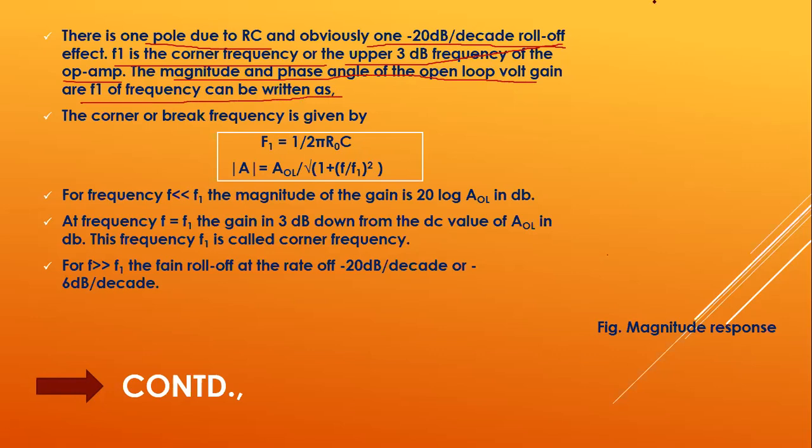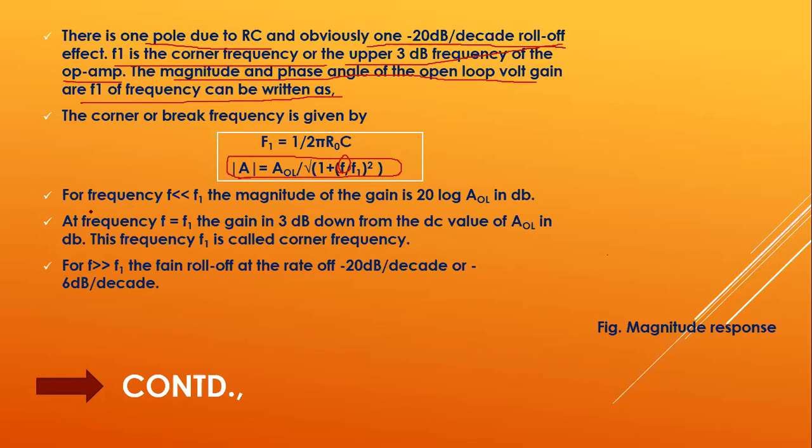F1 is equal to 1 by 2 pi R0 C. The magnitude response can be written as A_OL, which is the open loop gain, divided by root of 1 plus (F by F1) whole square. This is the magnitude response formula. By applying different values of F, you can obtain the magnitude response of the given circuit.